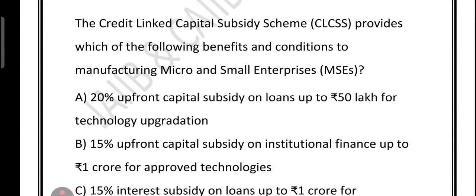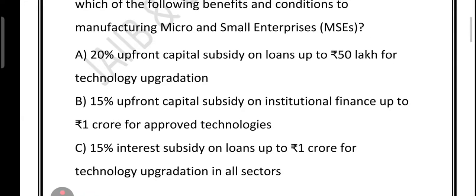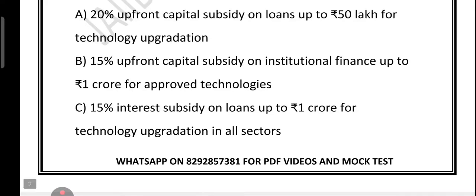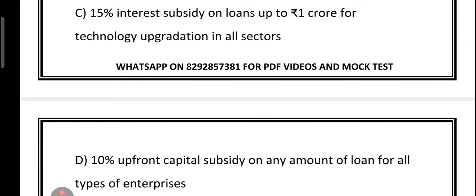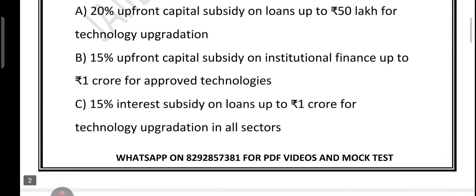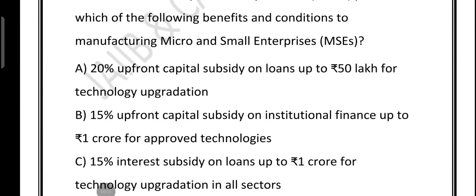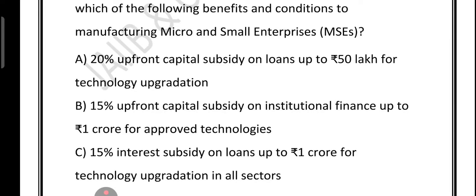Option A says 20% upfront capital subsidy on loan up to 50 lakh for technology upgradation. Option B, 15% upfront capital subsidy on institutional finance up to 1 crore for approved technology. Option C, 15% interest subsidy on loan up to 1 crore for technology upgradation in all sectors. Option D, 10% upfront capital subsidy on any amount of loan for all types of enterprises. So if you see option A, 20% sounds attractive, right? But CLCSS does not give 20%.